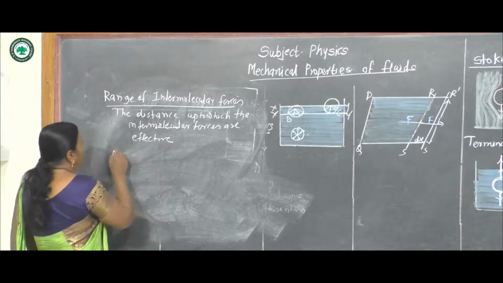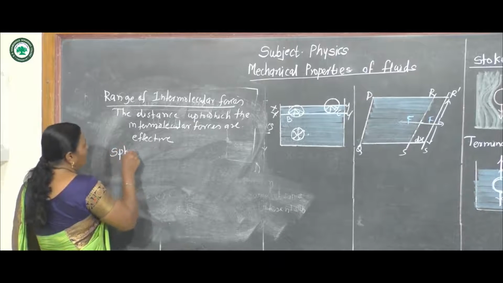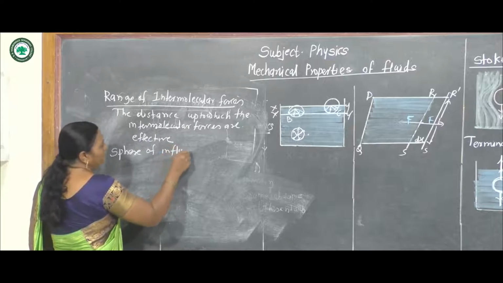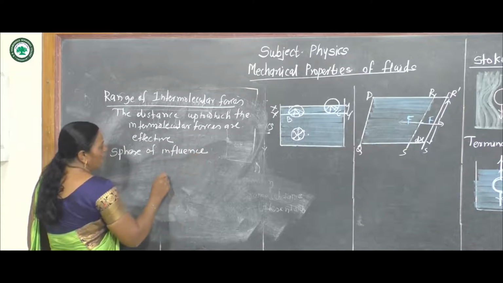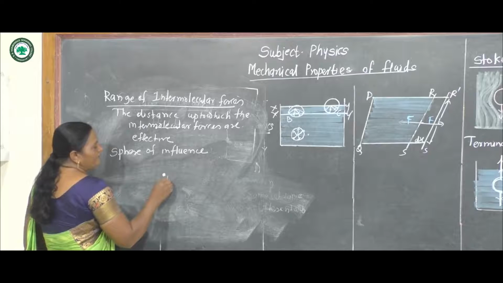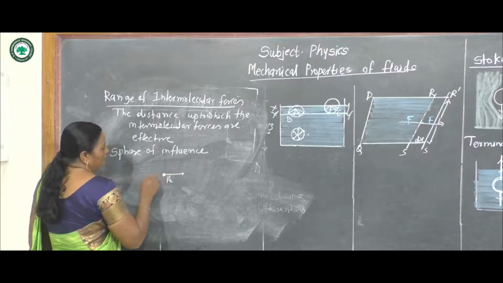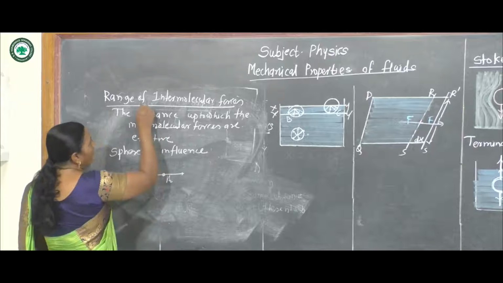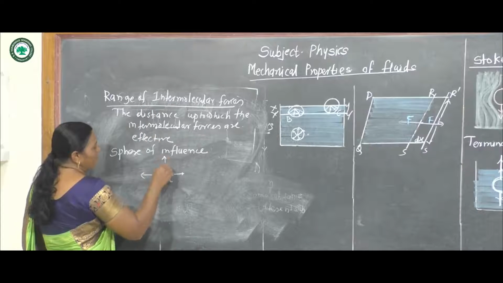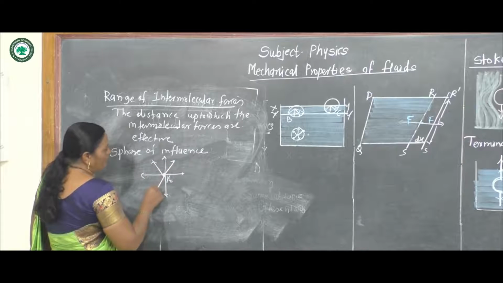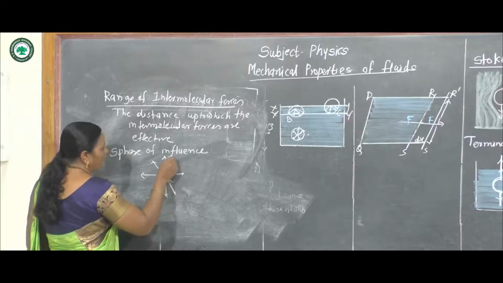Now, next definition, sphere of influence. Suppose the molecule is at the center and we draw a radius equal to the range of intermolecular forces and a sphere is drawn, it is called the sphere of influence.